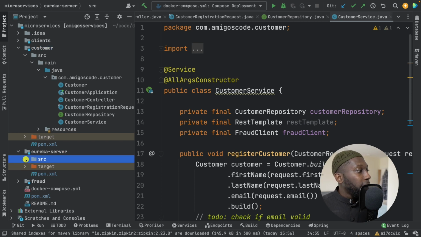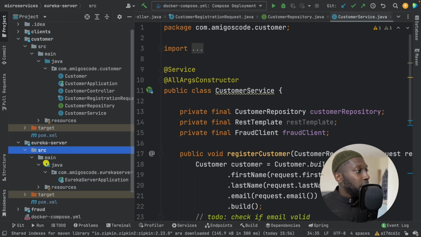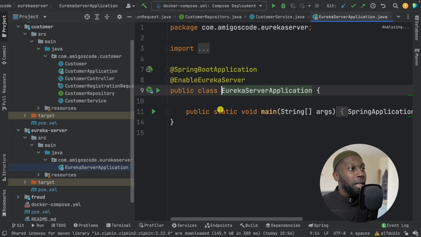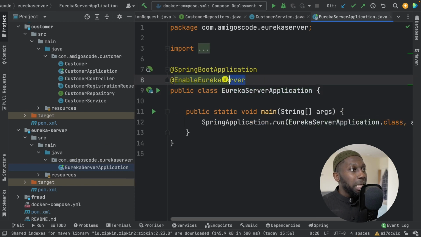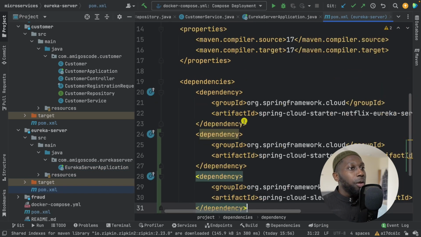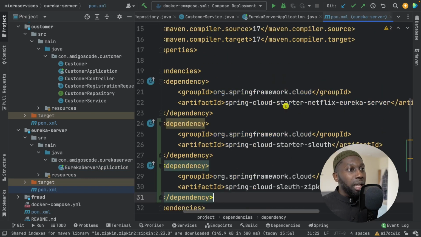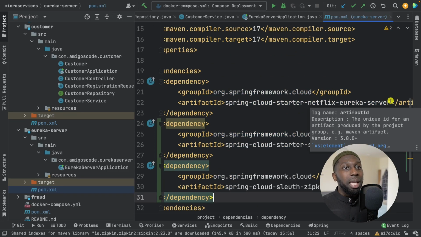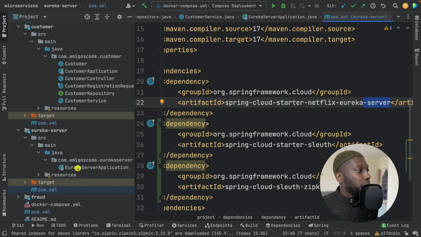So here, if I open up SRC main Eureka Server, it's very straightforward, you just basically need this annotation in here, and also Spring Boot application, and within the POM you basically need Spring Cloud Starter Netflix Eureka Server, whereas the microservices, they're using the client. So let's just start this.